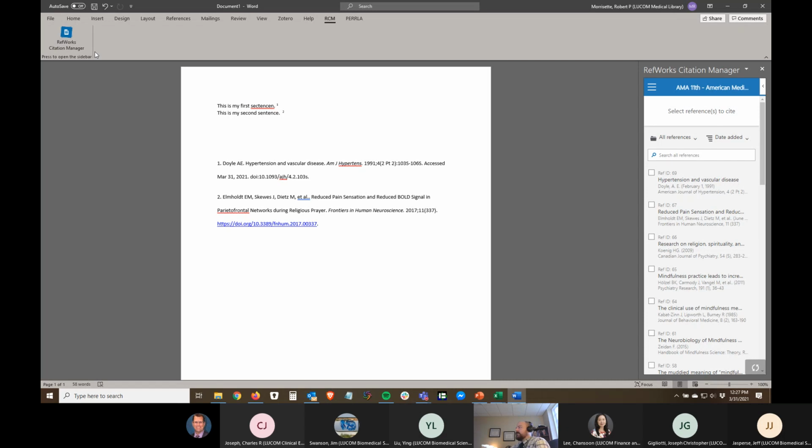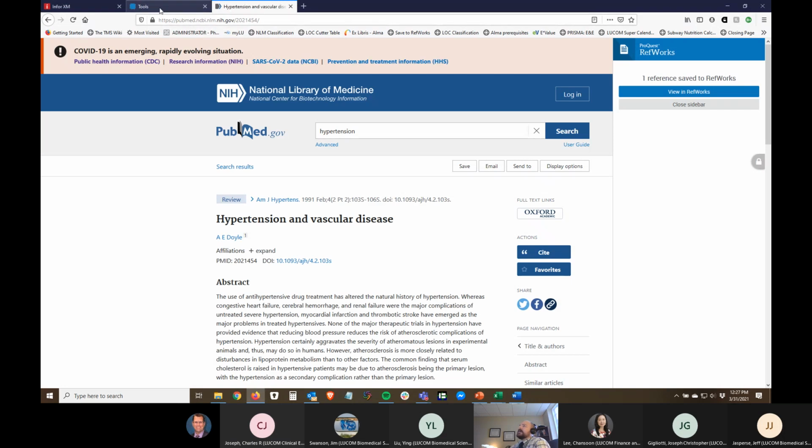If you've had trouble with RefWorks before, you might want to check to make sure you're using the Office 365 version. There actually is still a way that you can use RefWorks in the older version of Office 2016, but it's something called Write and Cite.